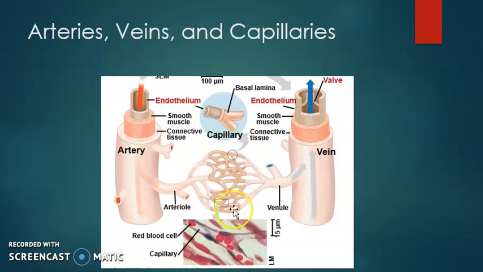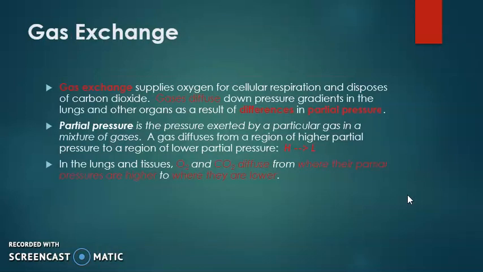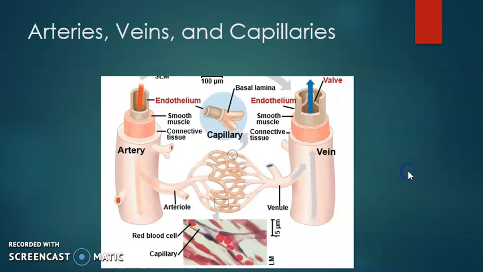So this is the whole system. This was about the circulatory system in different organisms, an overview of it. Now we'll talk about gas exchange in the next part. Though gas exchange is an essential part of the circulatory system, we'll talk about it in the next part.